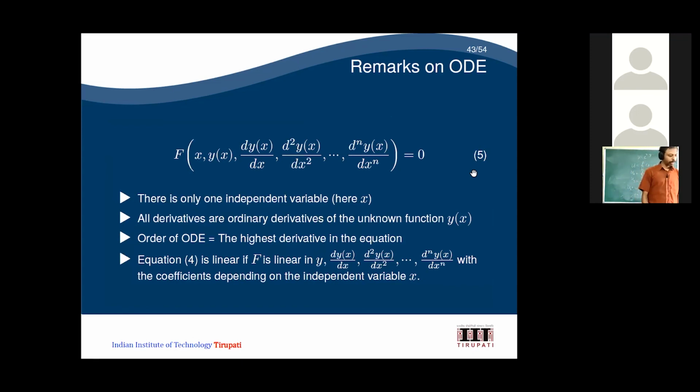So, remarks on ODE. In this one there is only one independent variable, here only x. So all derivatives are ordinary derivatives of the unknown function y of x. What is the order of an ODE? The order of an ODE is nothing but the highest derivative in the equation. That is the order. When do you say that the equation is linear? When you say an ODE is a linear ODE, it means all its derivatives are linear. Then we say that this is a linear ODE.